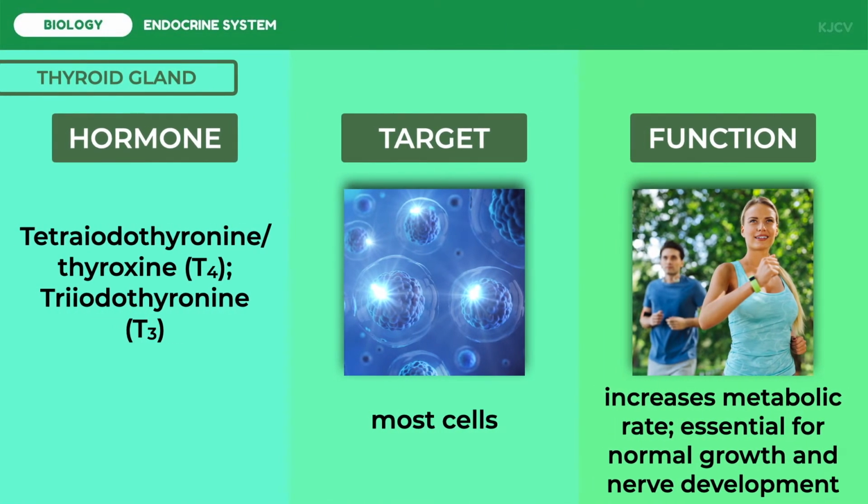The secretory cells of the thyroid gland produce two iodine-containing hormones derived from the amino acid tyrosine: tetraiodothyronine, or T4, or thyroxine, and triiodothyronine, or T3. The prefixes tetra and tri and the subscripts 4 and 3 denote the number of iodine atoms incorporated into each of these hormones. These two hormones, collectively referred to as the thyroid hormone, are important regulators of overall basal metabolic